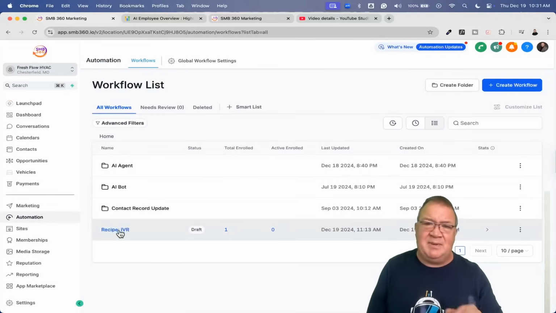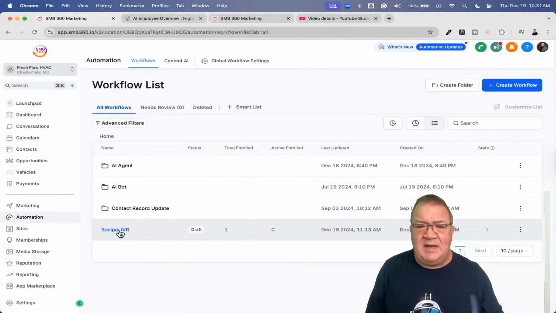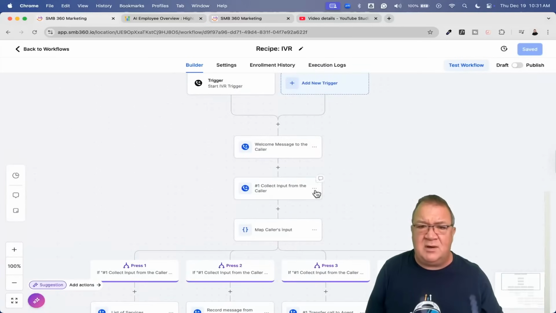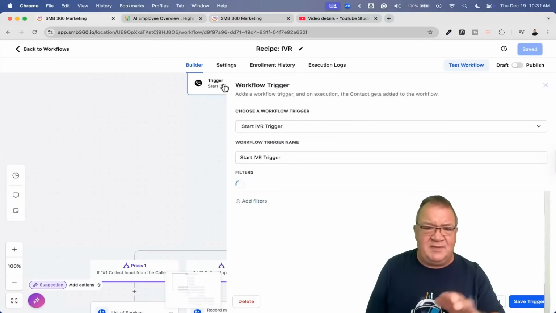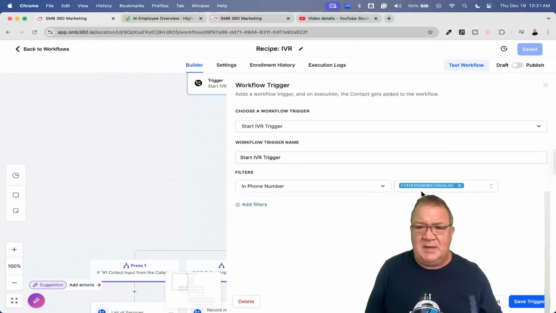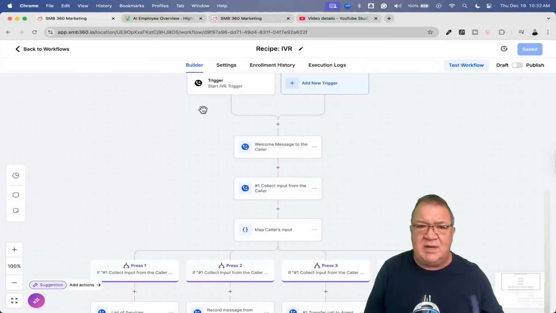Now, with that, one other thing I want to show you here is under automations. I did use the basic IVR recipe, and I just wanted to show you if I turn this on right here, the trigger for, and all of this is basically the IVR system. Now, if we select this, notice right now that I can't select this. It's grayed out. The reason that this is grayed out is because the AI voice already has this number locked.